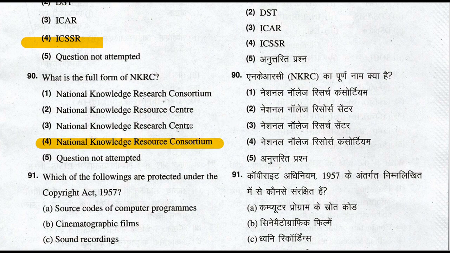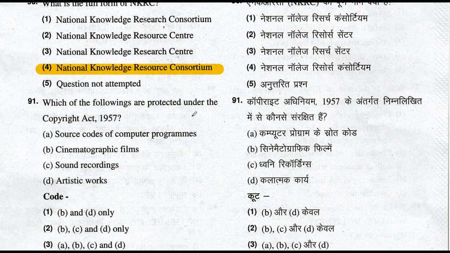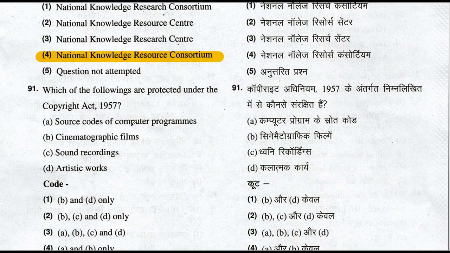Let's move to question number 91. Which of the following are protected under the Copyright Act 1957? Source code of computer programs, cinematographic films, sound recordings, and artistic works are all included in the Copyright Act 1957. So option number 3, A, B, C, D, all are covered. So option number 3 is the right answer of this question.